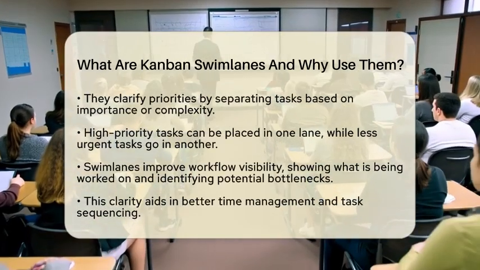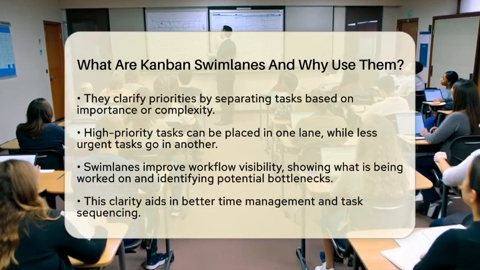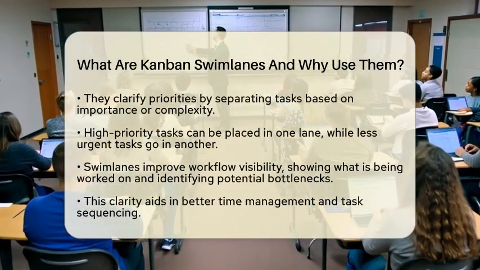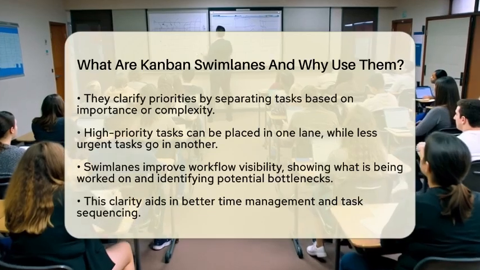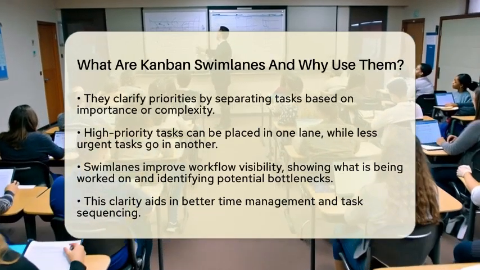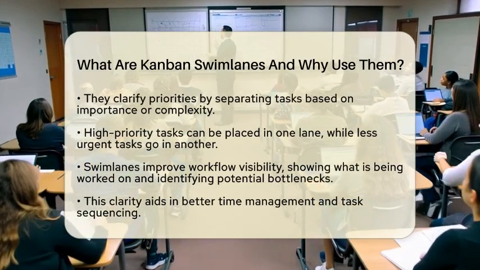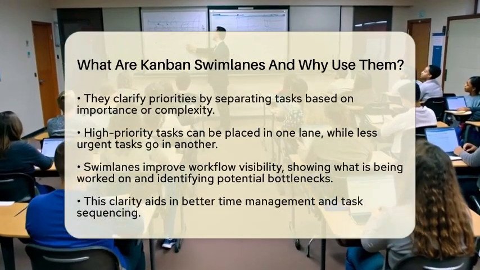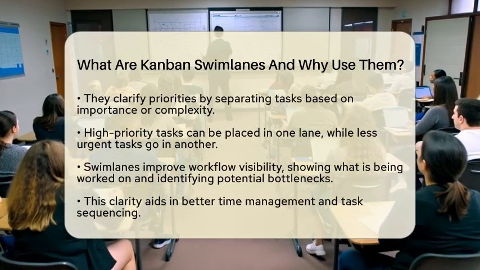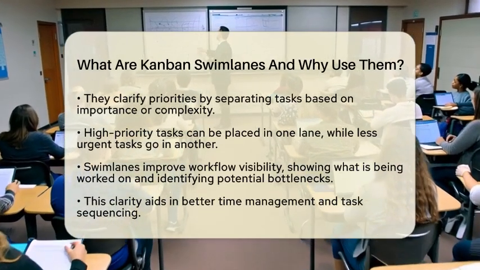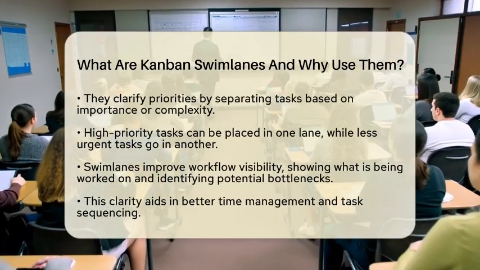So, why should you consider using Kanban swim lanes for your studies? First, they help clarify your priorities. You can separate tasks by importance or complexity. For instance, you might place high-priority study goals in one lane and less urgent ones in another. This way, you can focus on what matters most first.